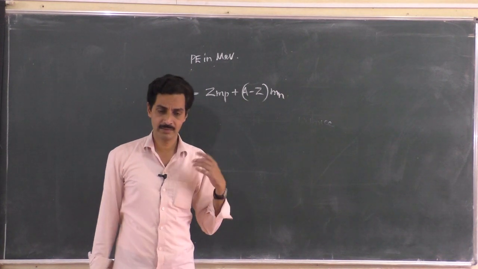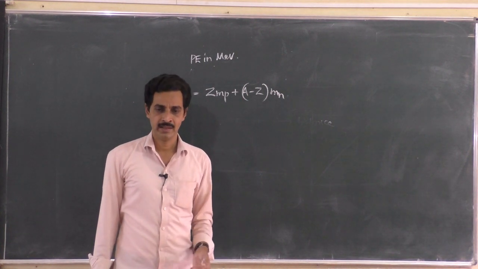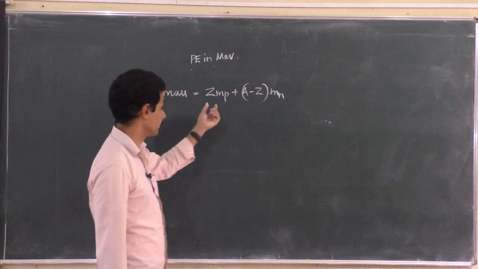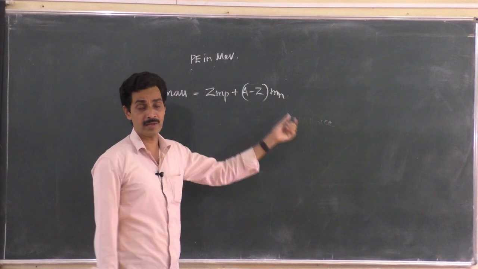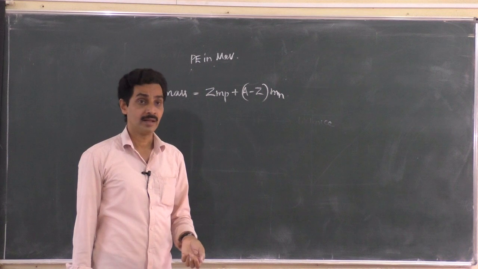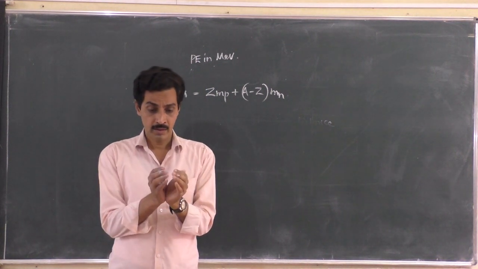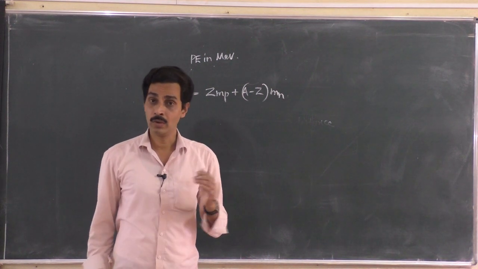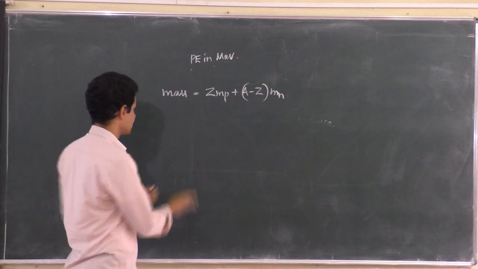But when you calculate the mass of the nucleus, you will be surprised to see that the mass of the nucleus is not the mass of the proton into the number of protons plus the number of neutrons into the mass of the neutron. You won't get that much. You will get a lesser mass. Why? Does it mean that the number of protons and neutrons inside the nucleus is different? No.